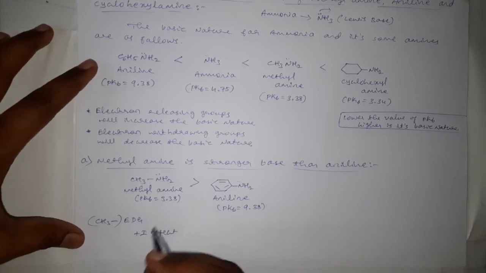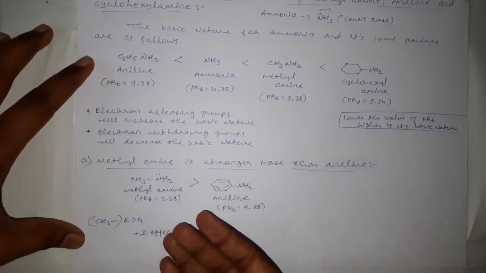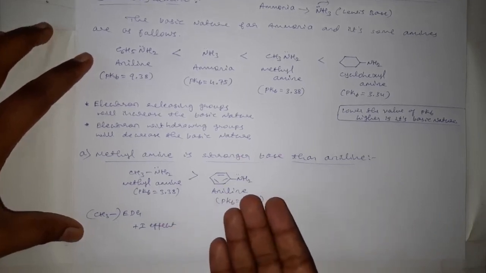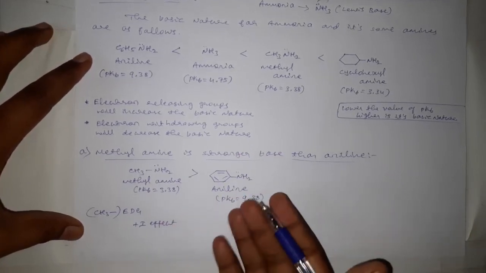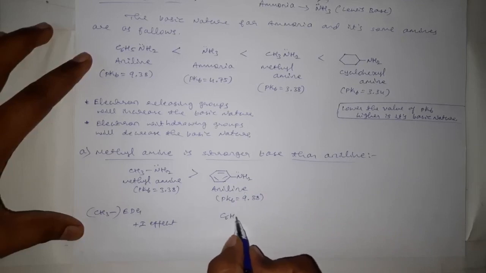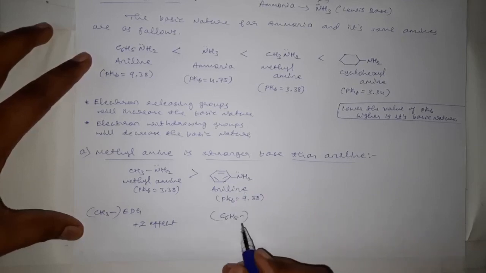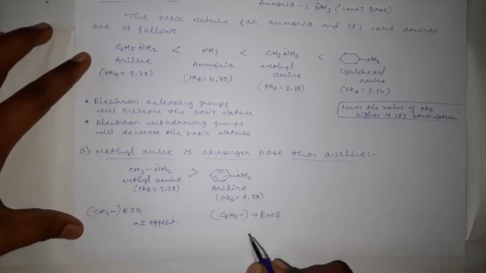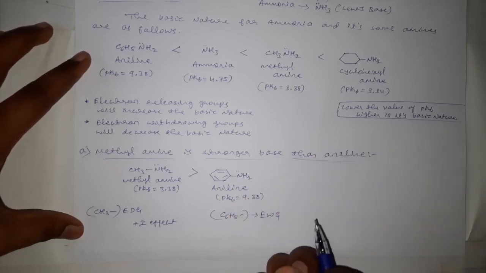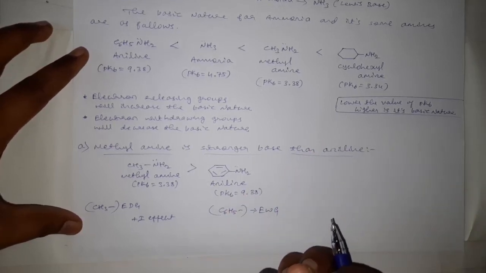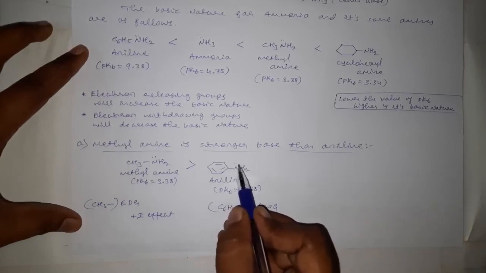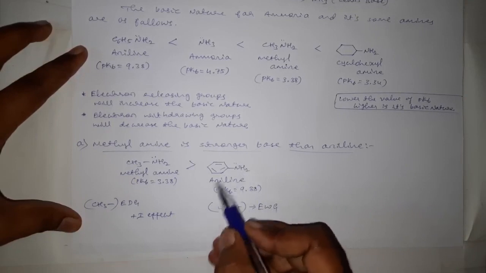Thus it can easily donate the lone pair of electrons and behaves as more basic as compared to this one. And in this case, the benzene ring is there, na? This C6H5 group is an electron withdrawing group, and by resonance it will decrease the availability of the lone pair of electrons on the nitrogen for donation.